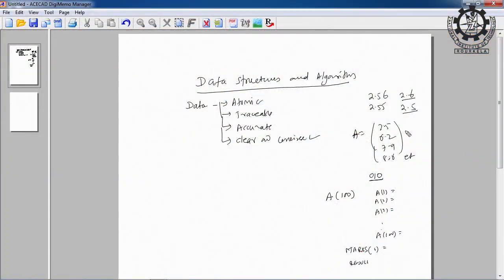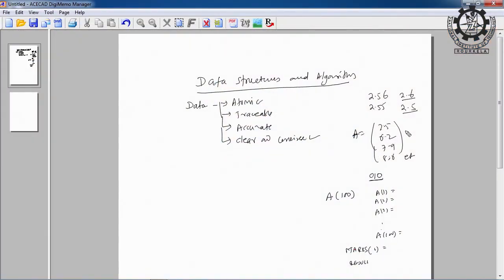I am just giving an example. So whenever you are using words, variables, constants or data in your program, also focus on the readability of the data, so that the data will be more clear and more concise.